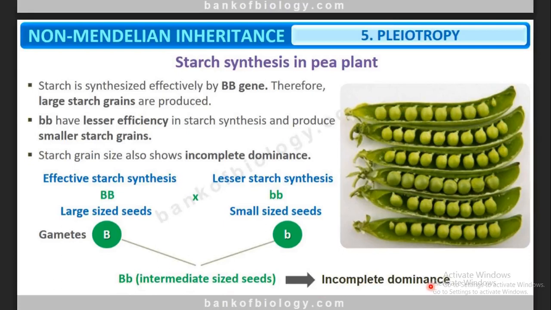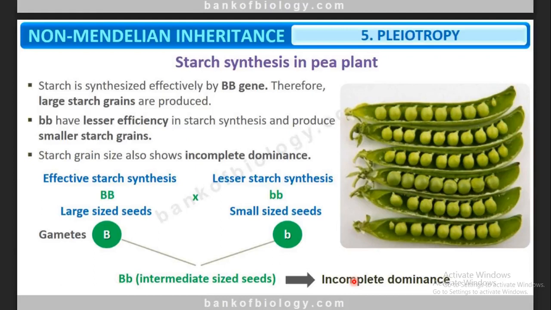What is incomplete dominance? It cannot fully express the trait, so it is expressing partially. This leads to intermediate starch production, and the size of the seed is also intermediate.